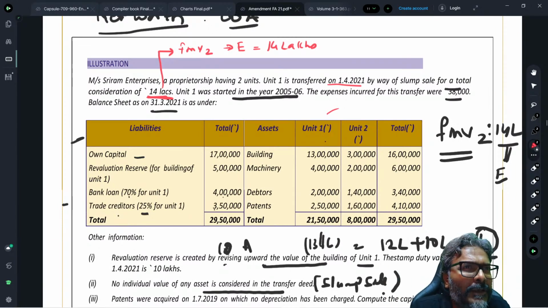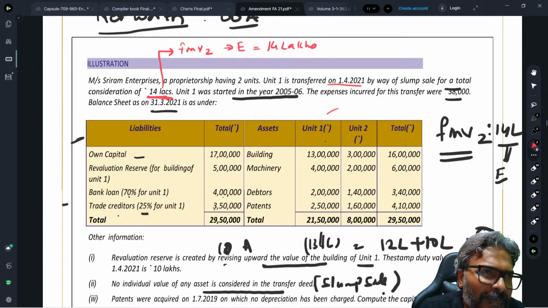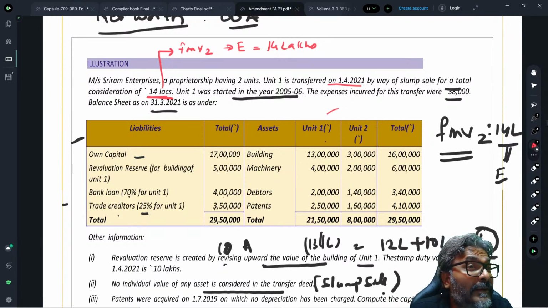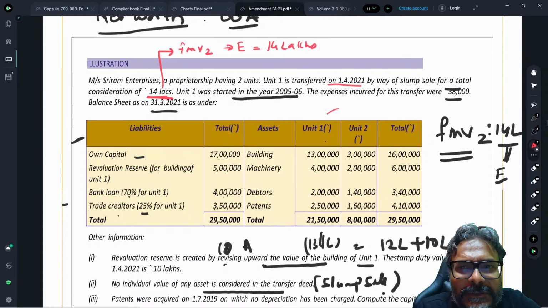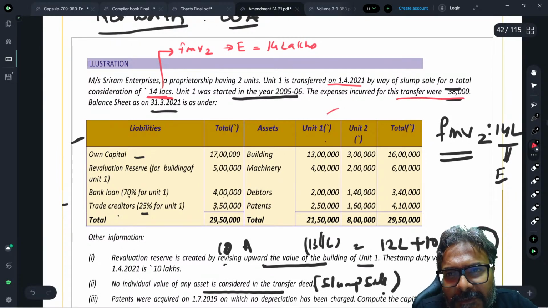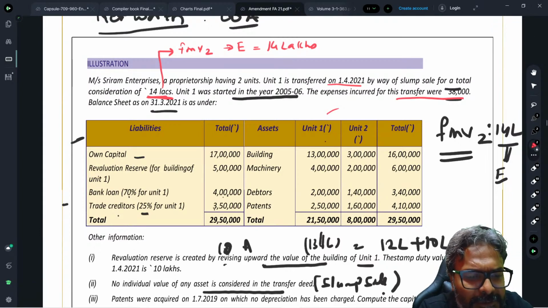FMV1, students, I told you already, you all are aware, is your valuation of the net asset of the undertaking which you have transferred. We'll see that. The expenses incurred for this transfer were 38,000. So this 38,000 will be reduced from the full value of consideration so as to determine the net sale consideration.